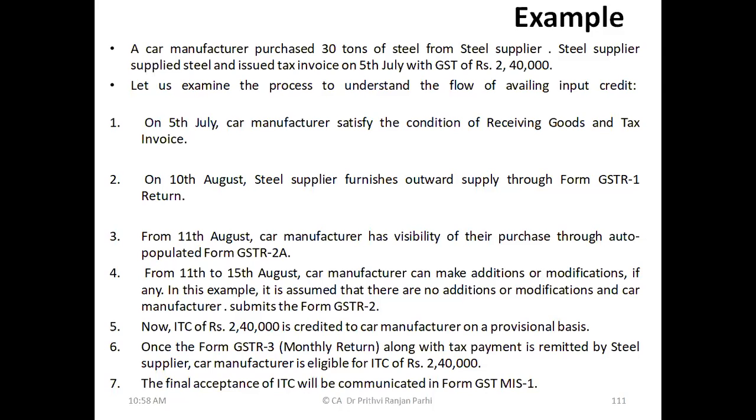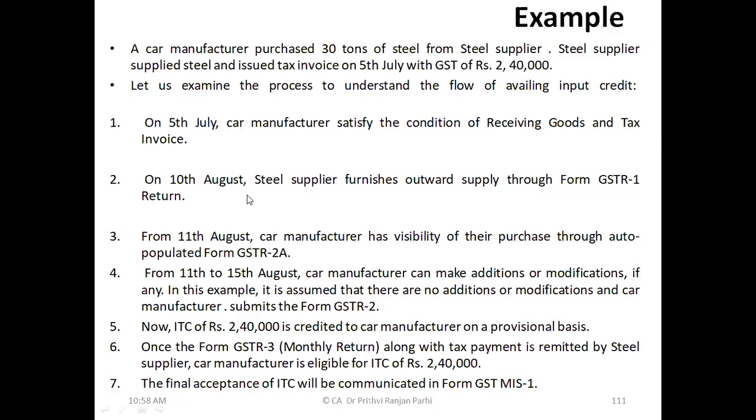Okay, let us try to understand this thing. Let us say in the GST tax invoice, there is a GST amount of 2,40,000. Right? And the supply is made on 5th July. On 5th July, the car manufacturer satisfies the condition of receiving goods. That means he has received the goods and he has received the tax invoice also. So after that, what will happen?